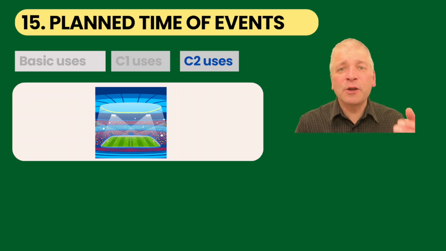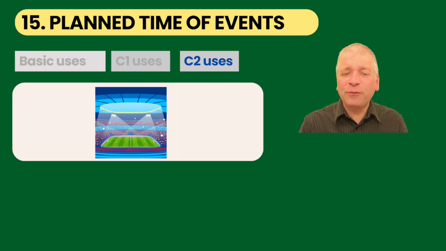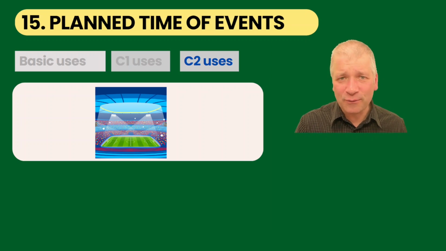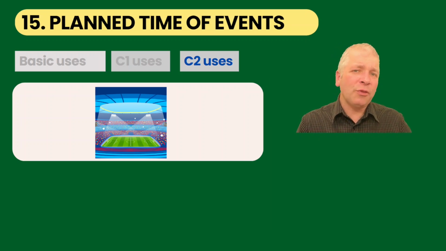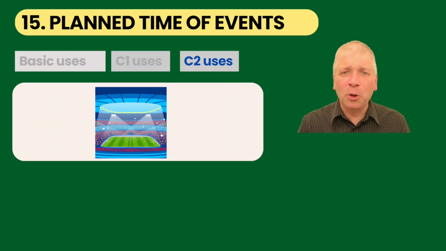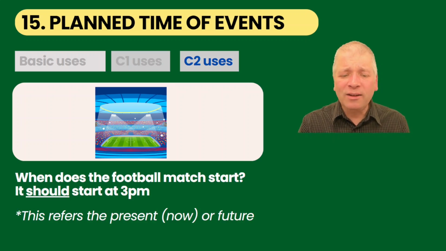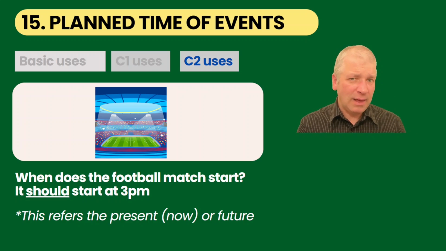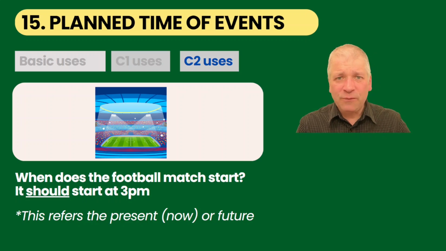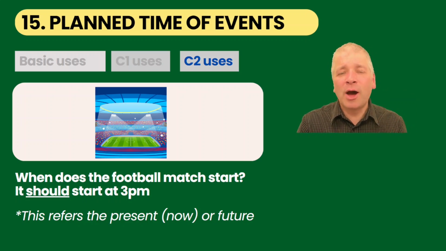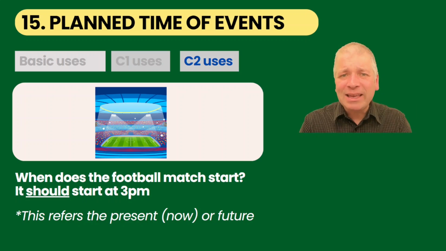But now for the most advanced uses of should. And at number 15, the planned time of events. Imagine you are thinking about a stadium and a football match, and you want to know, when does the football match start? And the answer is it should start at 3 p.m. And this is the planned time for when it will start, referring either to the present, that's if you're expecting it to start now, or for the future. If you're thinking about later, it should start at 3 p.m, meaning later.